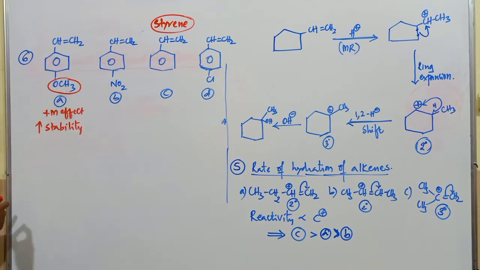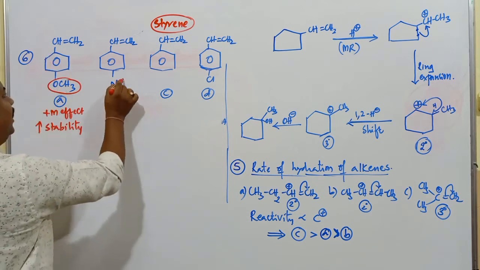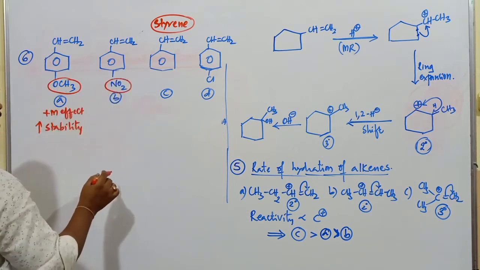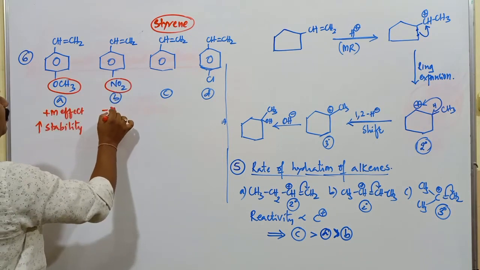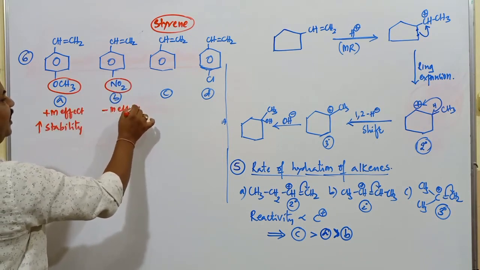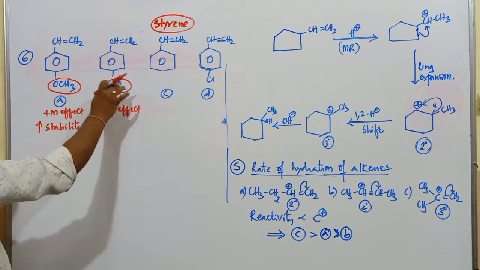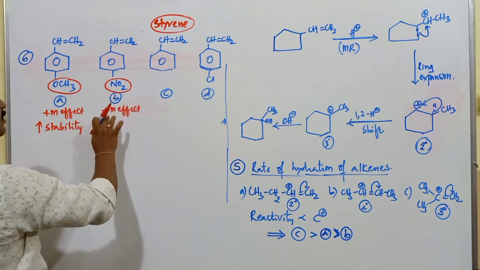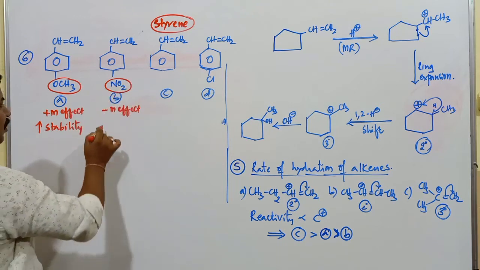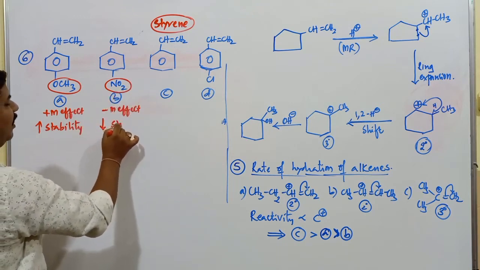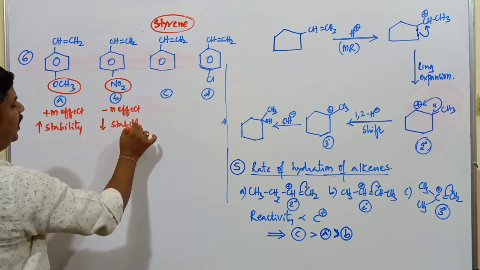NO2 is a strong electron withdrawing group causing a minus M effect. Any electron withdrawing group causing a minus M or minus I effect decreases the stability of the carbocation.